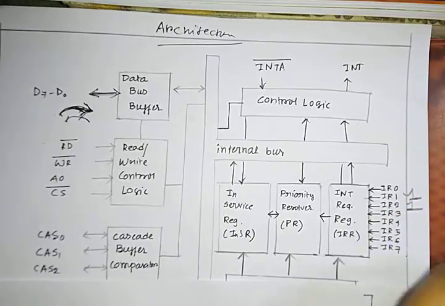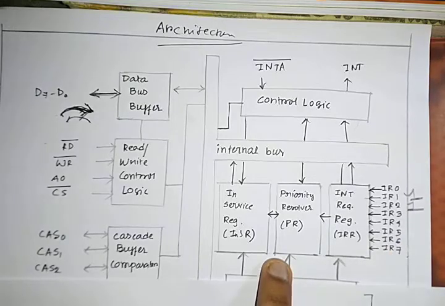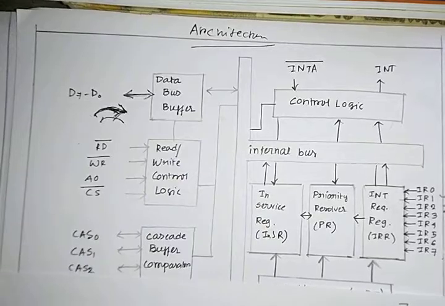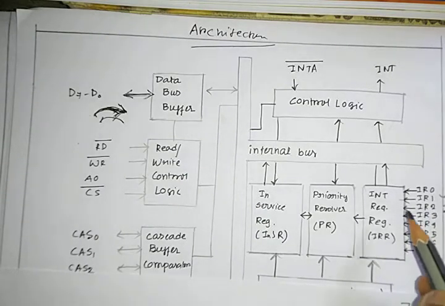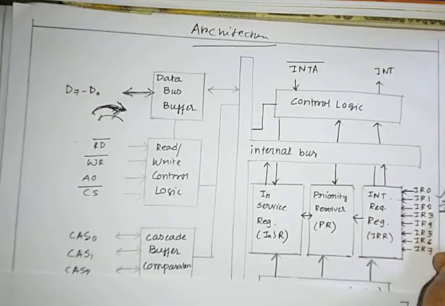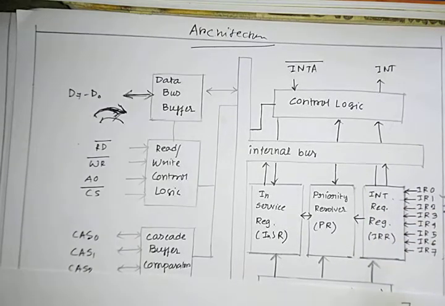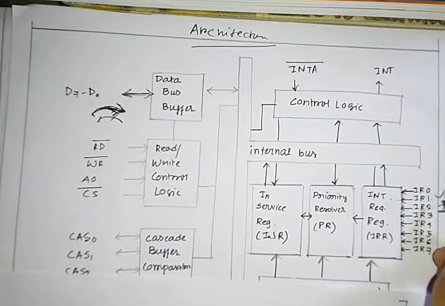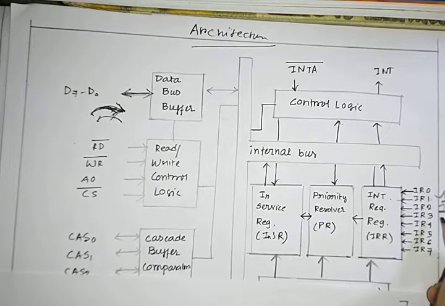I've connected 2 separate devices on separate ports at a time. What will happen now? Obviously, you will say that my IR1 is on highest priority. So they all will be 1, but this will be serviced first because of priority, and this will be on pending state.